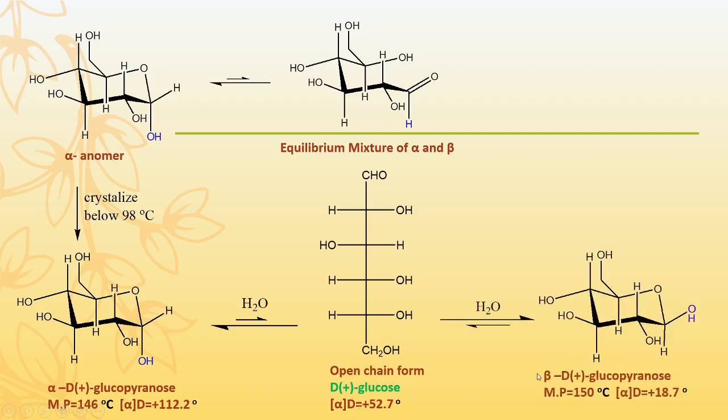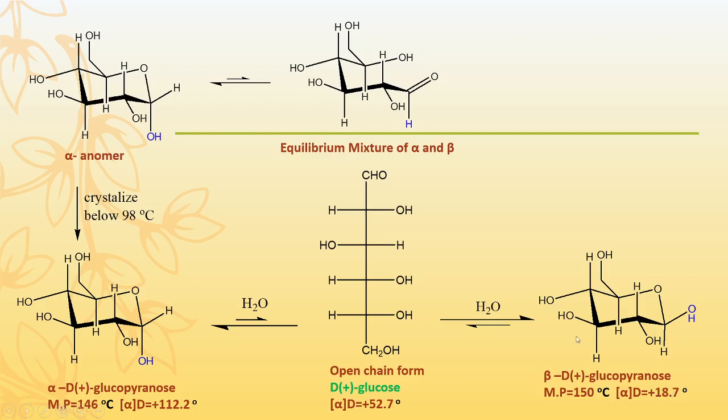And here is beta-D-glucopyranose, the beta anomer, and the melting point for this beta anomer is 150 degrees Celsius, and the optical rotation is plus 18.7 degrees.